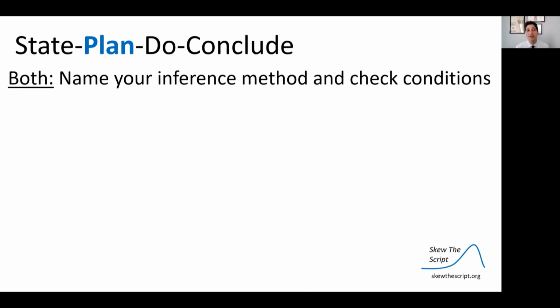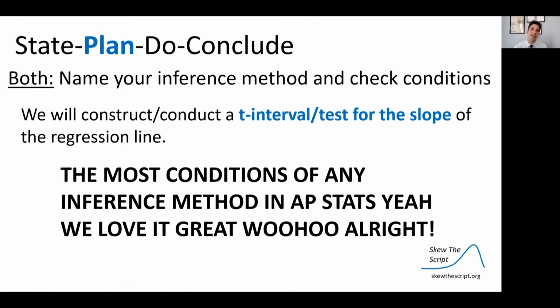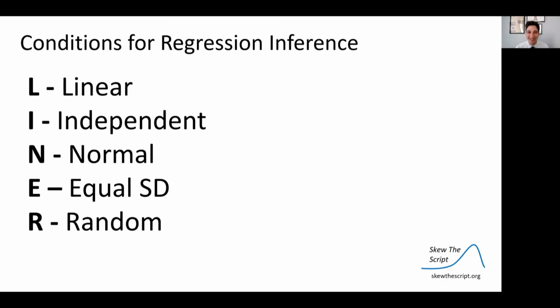Then for the plan, you want to name your inference method and check conditions. So you want to name, I'm constructing the T interval or the T test for the slope of the regression line. And we want to check conditions. Now note, this inference procedure has the most conditions of any inference method in AP Stats. So let's get to it.